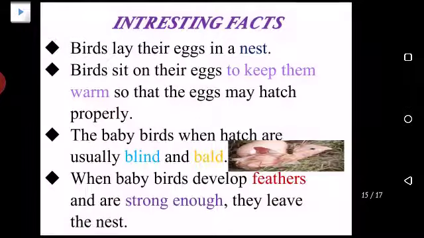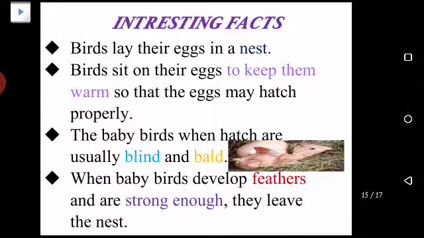Okay, there are some interesting facts that birds lay their eggs in a nest. They live in a nest, so they lay their eggs in a nest. And birds sit on their eggs. Okay, you have also seen in some cartoons that a hen sits on its eggs. Why does it do so? To keep them warm, so that the eggs may hatch properly.